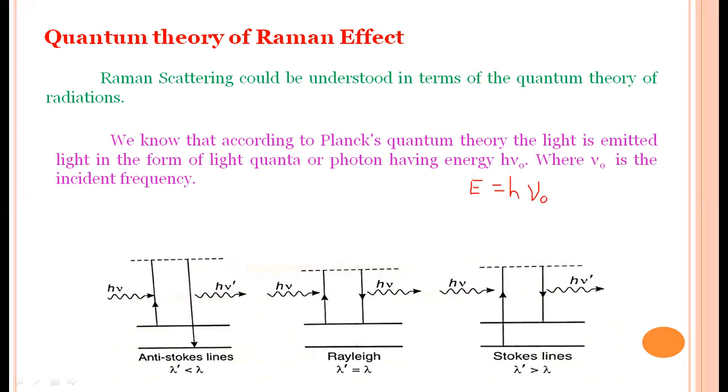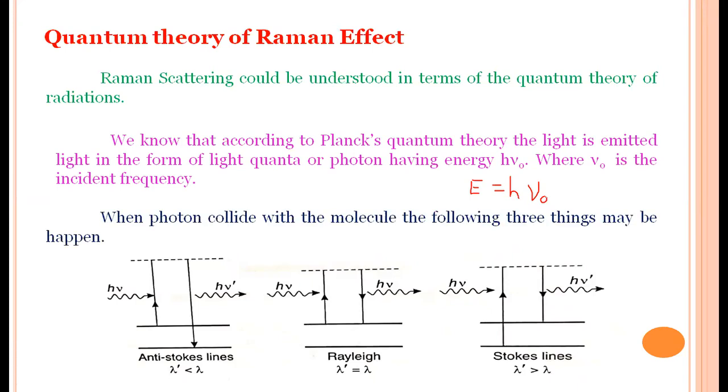There are three types of scattering we may observe according to this diagram. When the photon collides with a molecule inside the Raman tube, three things may happen. In some cases, the frequency does not change.